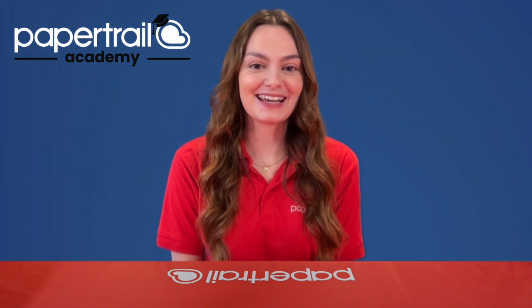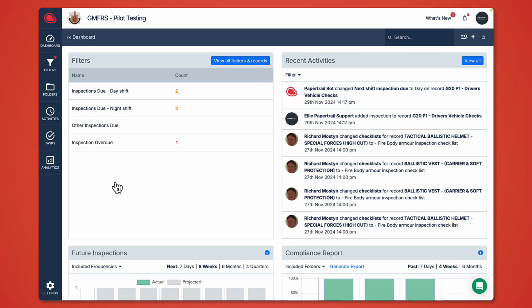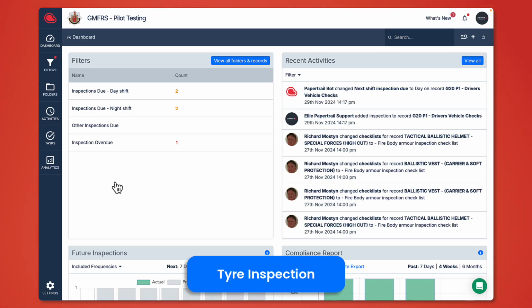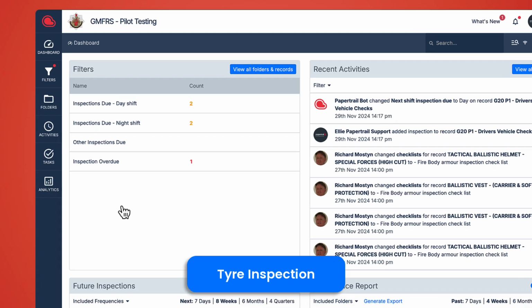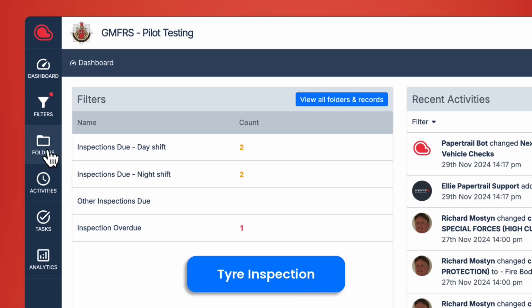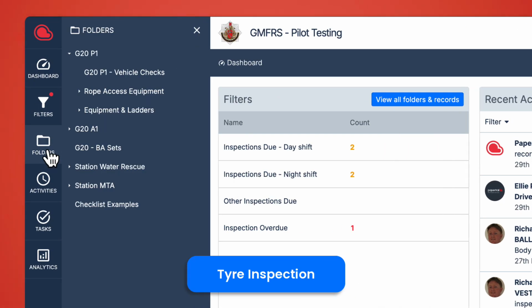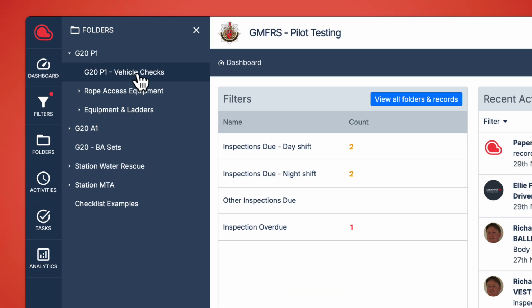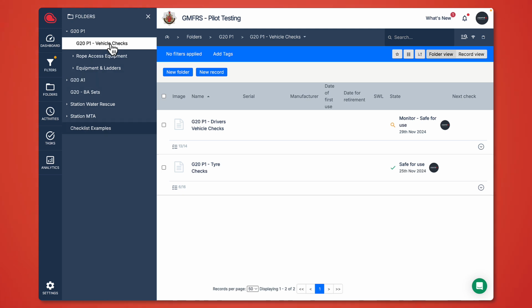Now I'm going to show you the Tyre Check inspection process. Let's perform the P1 Tyre Checks inspection. You'll be able to get to your inspection by going through your folder structure. Click on the folder icon. You'll see the station name P1 Vehicle Checks folder. In here you will see your Tyre Checks inspection.